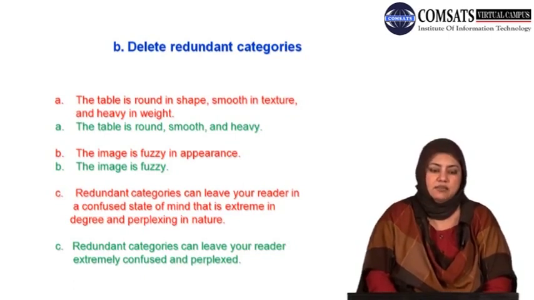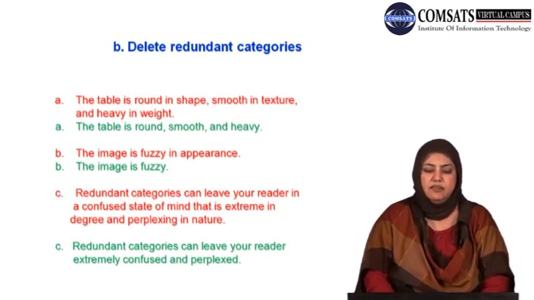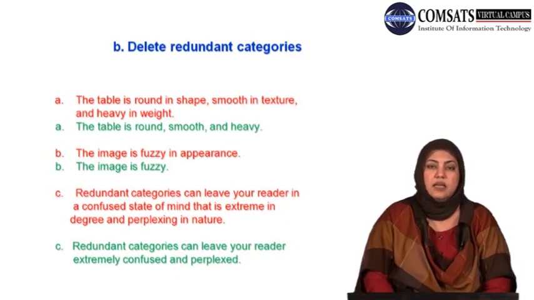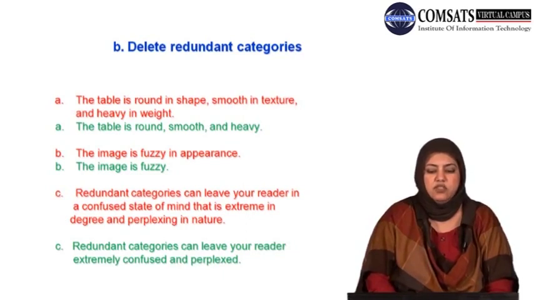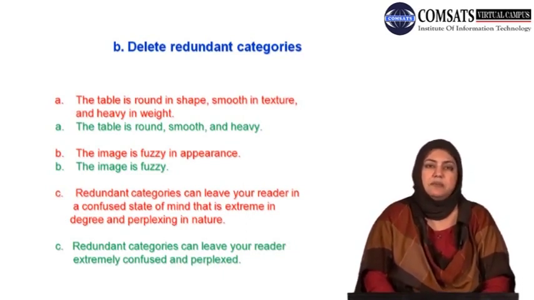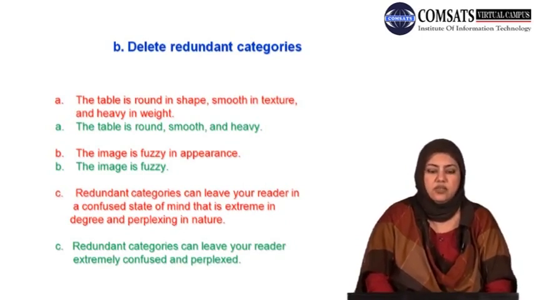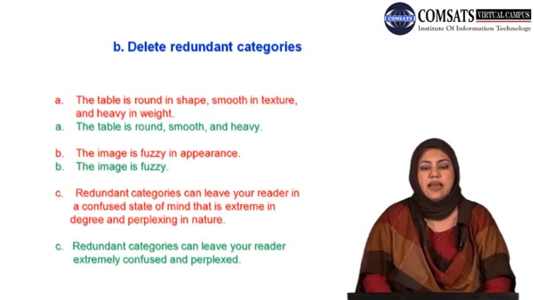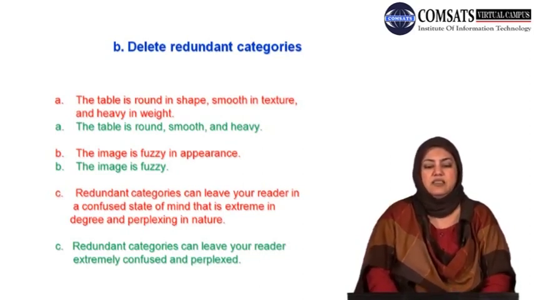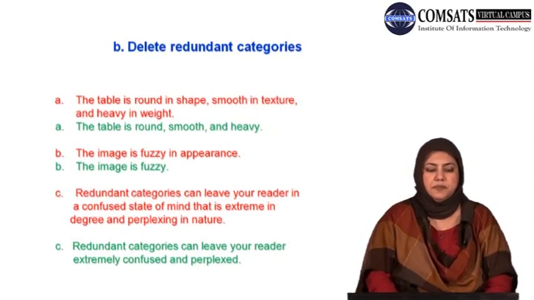Now look at the examples that are given in red and look at the options that I have provided in green. The table is round in shape, smooth in texture and heavy in weight. Compare it with the option that is given in green. The table is round, smooth and heavy. अब सबको पता है round is a shape, सब जानते हैं smooth is related to texture and heavy of course means weight, it is related to weight. So do not use redundant categories, simply say the table is round, smooth and heavy.